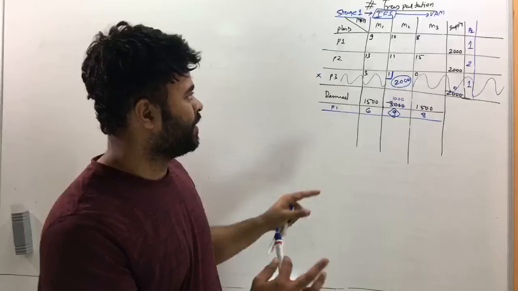And if you can recall the previous problem, this step was already given. You were not supposed to solve it. But now here I have solved this whole thing, and stage 1 is called the initial feasible solution by Vogel's approximation method, that is the name of the method. Now for VAM there are two more options, one is NWCR and the other is LCM. Maybe we can look at that later. But then VAM is the best method.